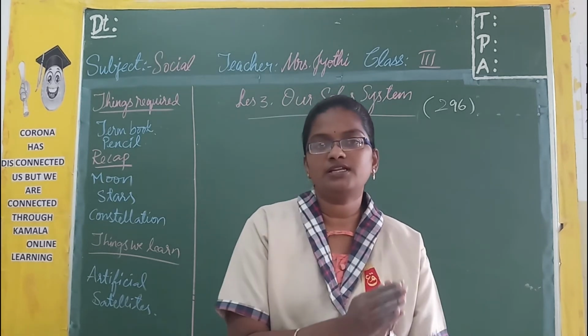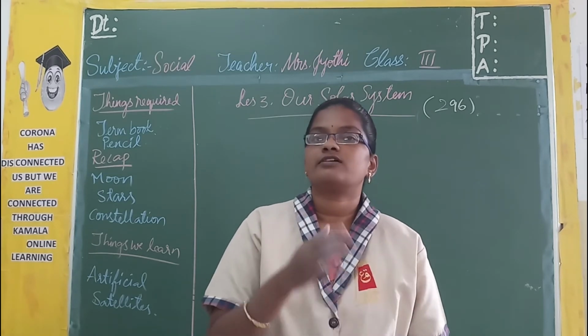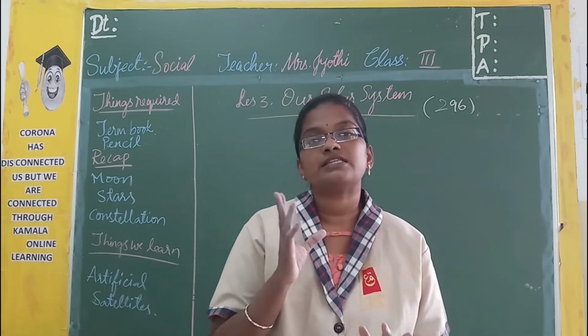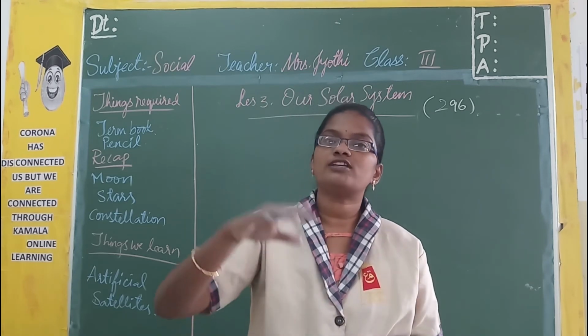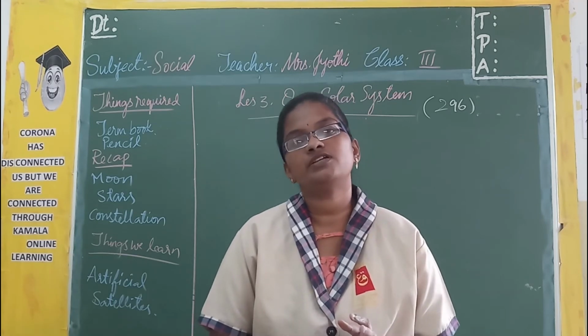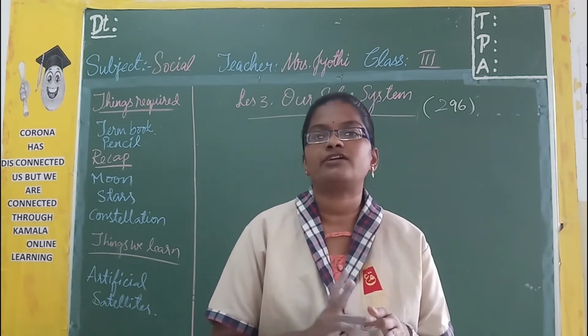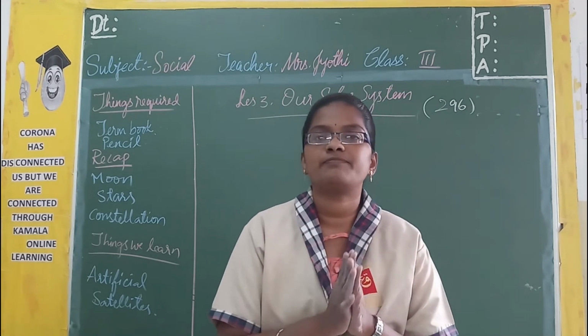So along with the sun, there were 9 planets. When I studied, when I was small, it was not 8 planets, there were 9 planets. Pluto was the farthest one, very very far away from the sun. Now this Pluto is not considered a planet. We consider only the remaining 8 as planets.